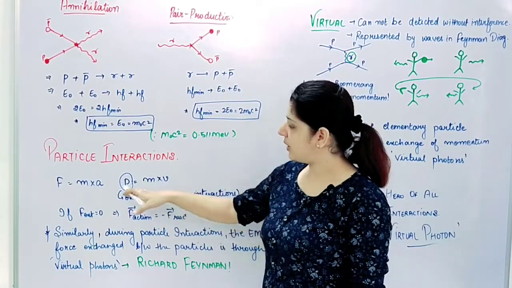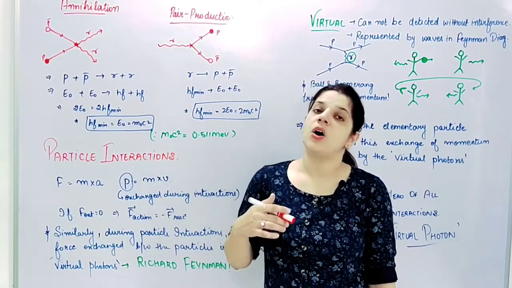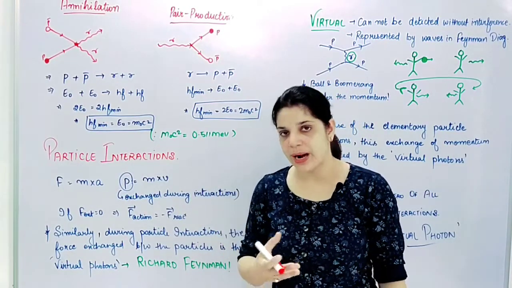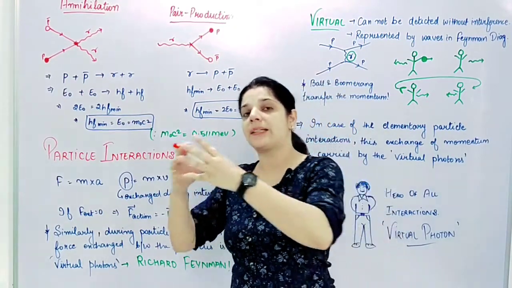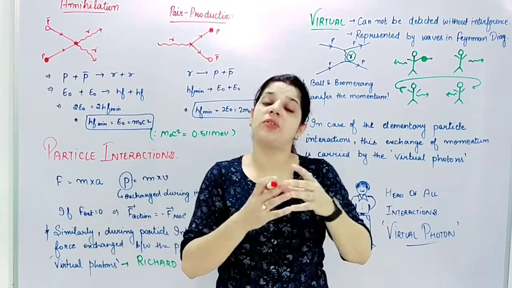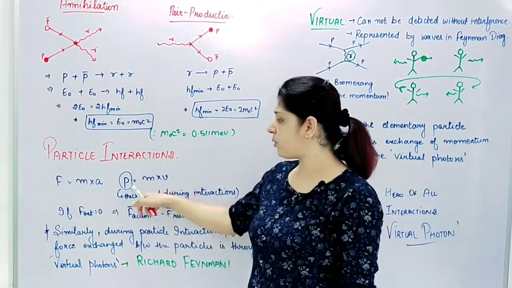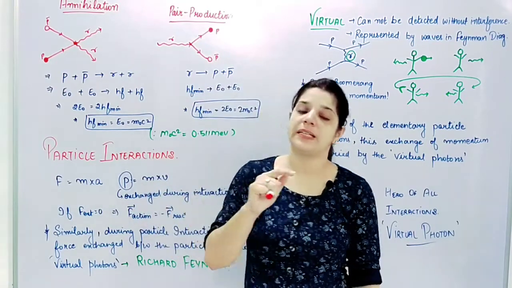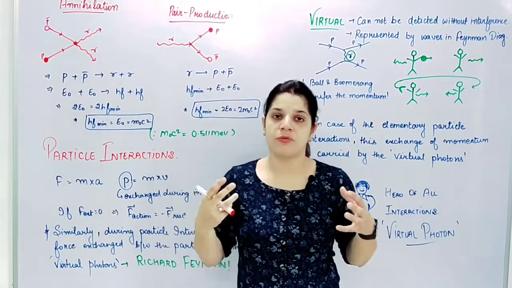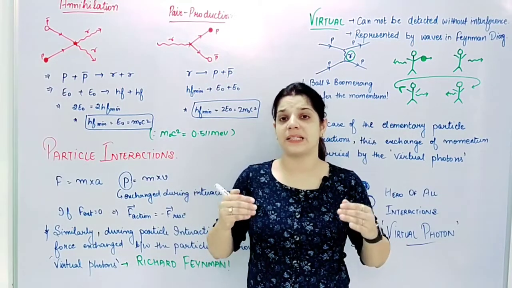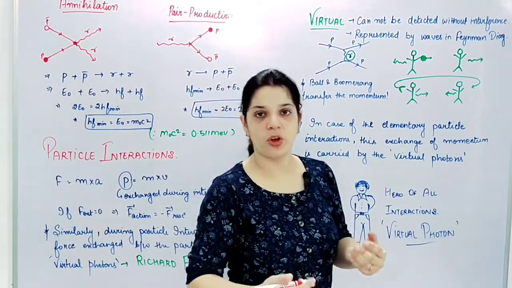But now I say that whenever I'm saying that some force is being applied or is acting on some particles, so we say that force is impacting that particle by transferring some amount of momentum, right? Momentum is mass into velocity. So I say when I push a wall or when I push a car, the force which I am applying is carried away by the momentum, which in turn is obtained by the object.